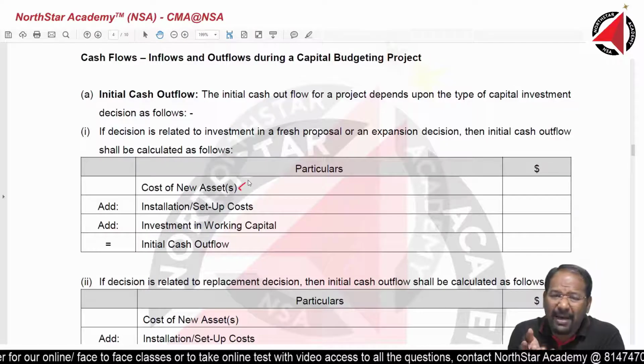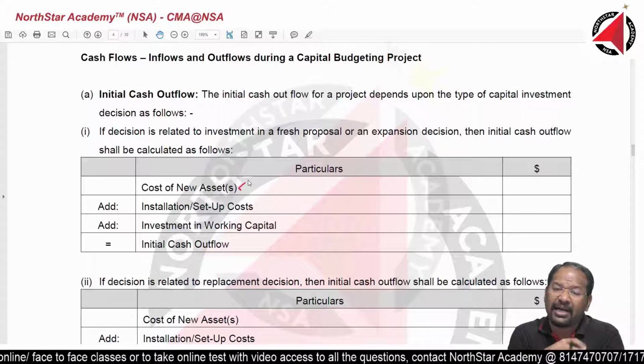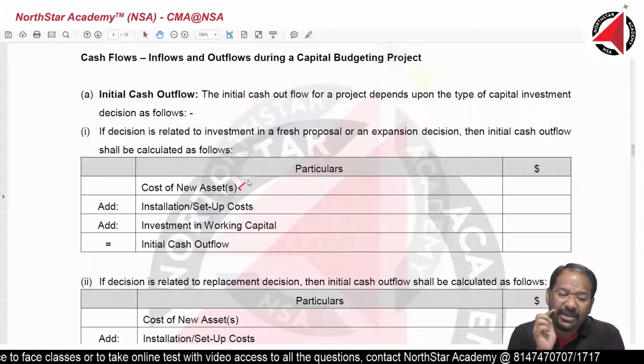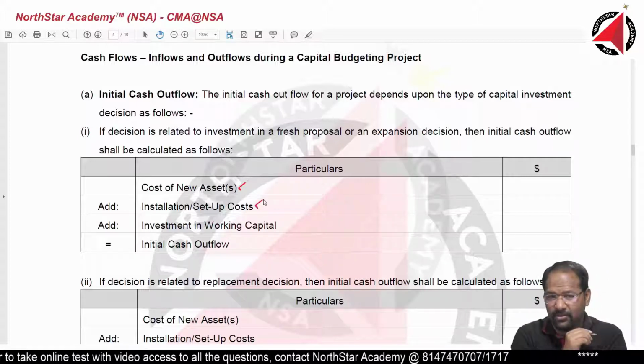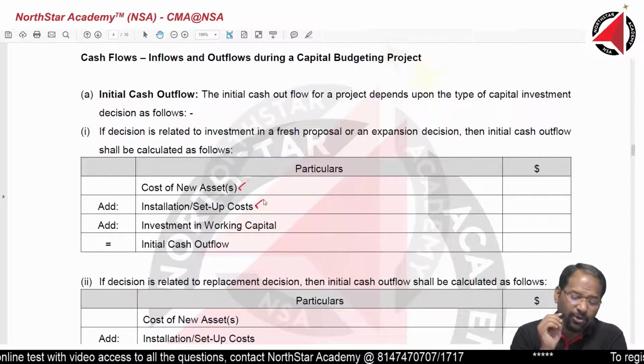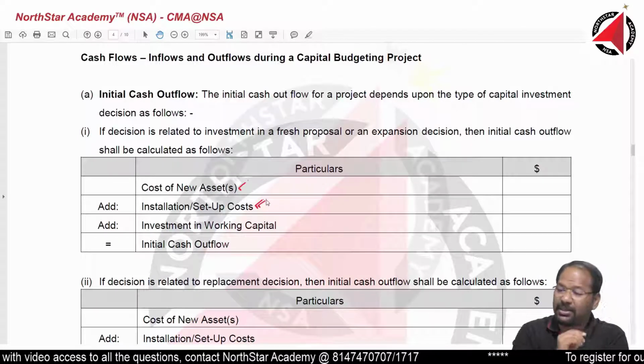The moment we buy a machinery, it is not going to start running on its own. We need to invest money to get it installed and make it ready to use. So how much money we are going to invest, that is also my investment.